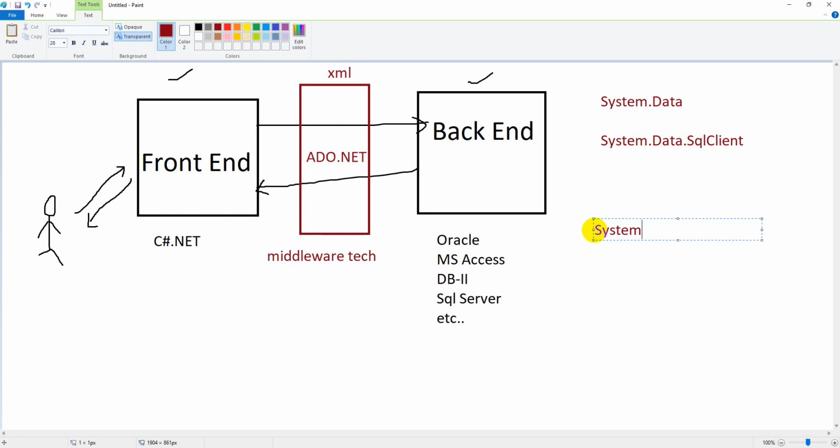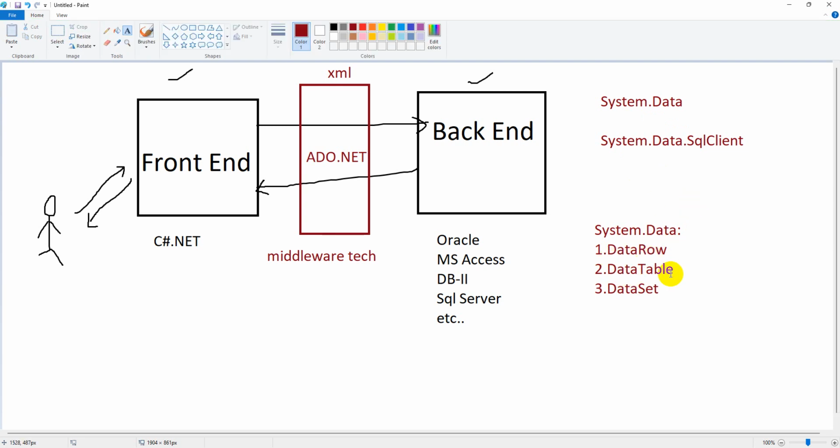Inside this System.Data, as I mentioned, this particular namespace will be used for maintaining some temporary storage. So we have some classes, especially DataRow, the second one DataTable, and the third one DataSet. We have such kinds of classes available in C# under this namespace. By the names themselves, you can easily understand what capacity they can store.